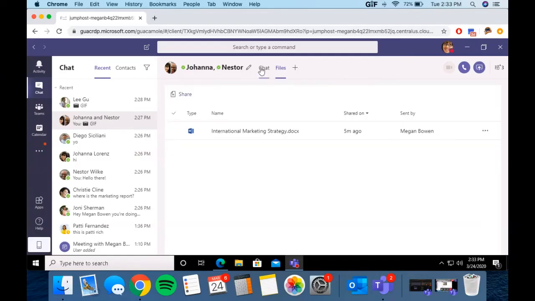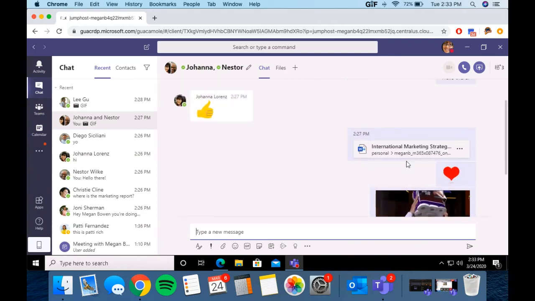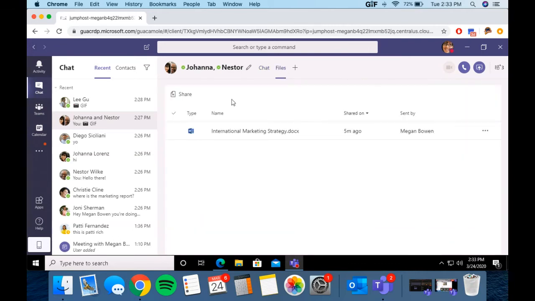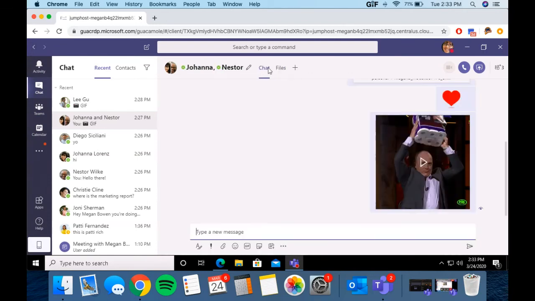It'll be located. Hold on, let me put it back on your screen. Okay. So you might be worried because this is only a couple messages. Let's say I send this and then 100 messages later, I can't find it. You can actually just press Files right up here and it'll be located right there. But like I said, this is a good segue.